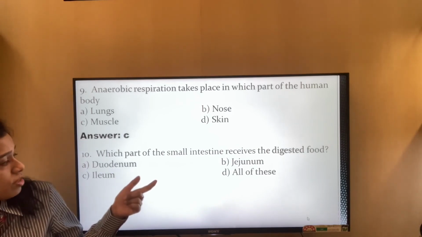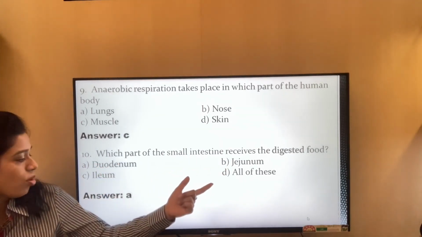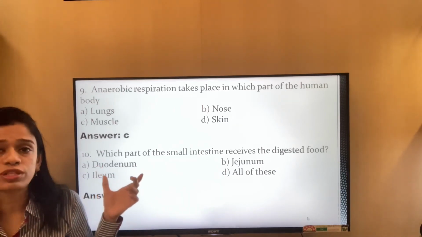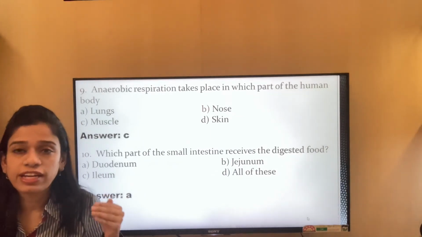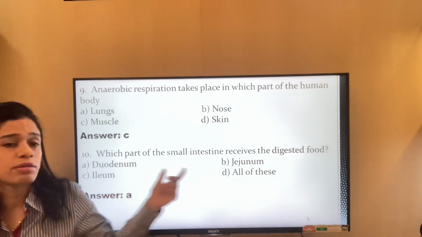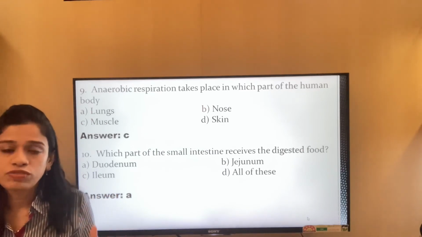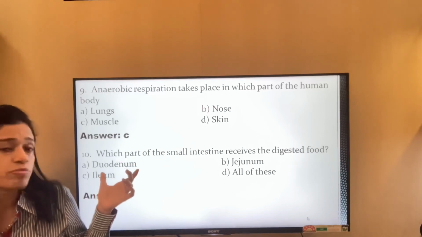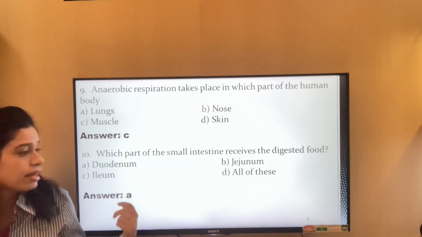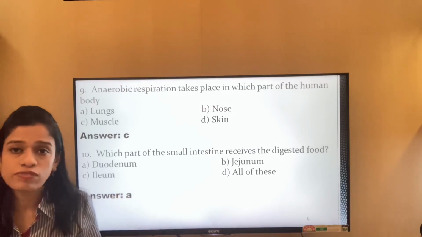Which part of the small intestine receives the digested food? The duodenum, the jejunum, the ileum, and all of these. It is the duodenum, because if you remember, the small intestine is divided into three parts, that is duodenum, jejunum, and ileum. Out of these three parts, the digested food is received by the duodenum, so it is answer A. All of these are parts of the small intestine.